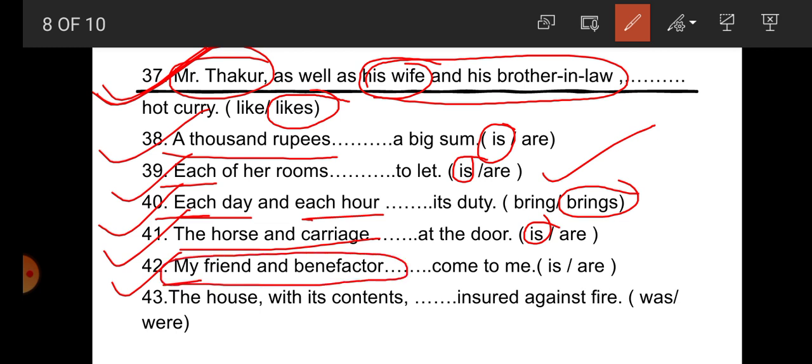So the verb must be singular. Number 43, the house with its content dash insured against fire. Student, here there are the house and its content, with its content. So the verb must be according to the house. So according to the house, the singular verb was is correct.